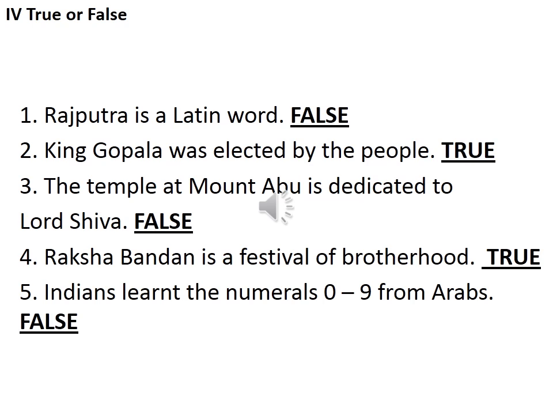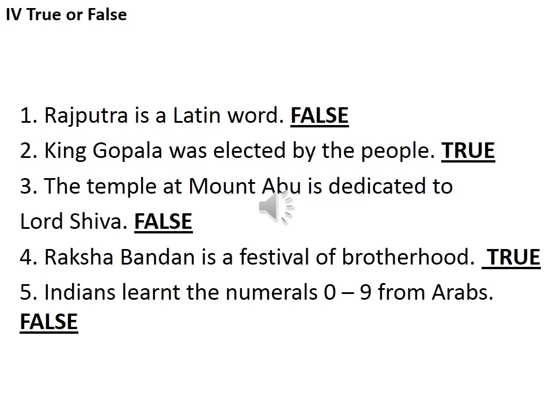Fifth, Indians learned the numerals 0 to 9 from Arabs. Is it true? No, false. Arabs only learned the numerals 0 to 9 from Indians. Indians were well versed in mathematics, and they were the ones who used the numerical number 0. So it is false.